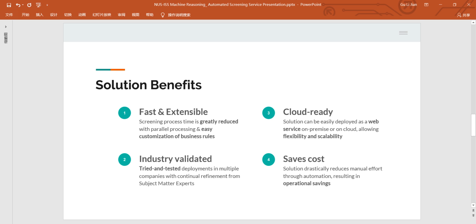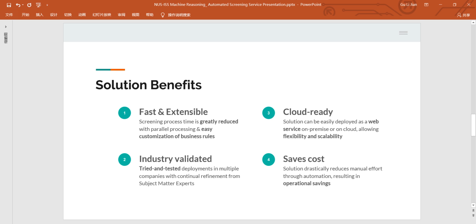Here are the solution benefits. First, it is fast in response and extensible. The rule engine enables parallel processing of business rules with support of multiple concurrent connections. In addition, the business rules can be easily customized via a user-friendly interface to suit the current business process.